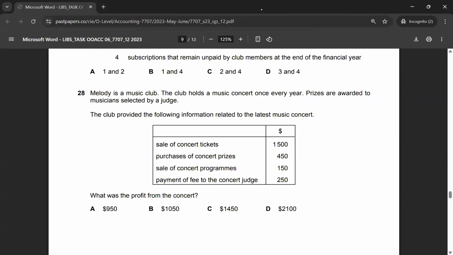Let's go to multiple choice 28. Multiple choice 28 is talking about calculating profit. So you will take 1,500 plus 150, that's my total revenue, and then 450 plus 250 is my total expense. Revenue minus expenses, my profit comes to 950. So the correct answer to multiple choice 28 is option A.